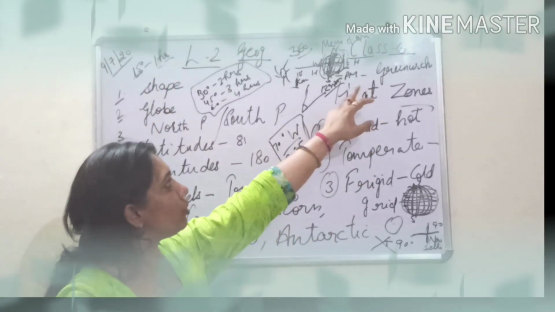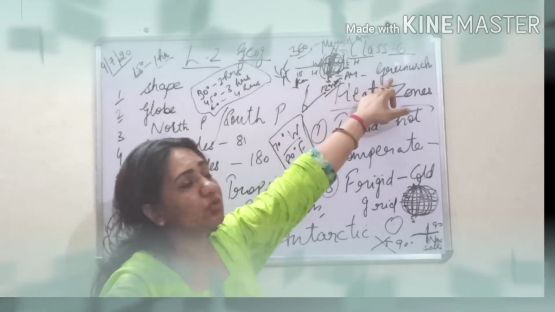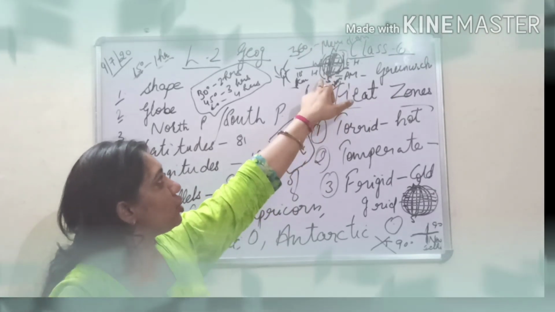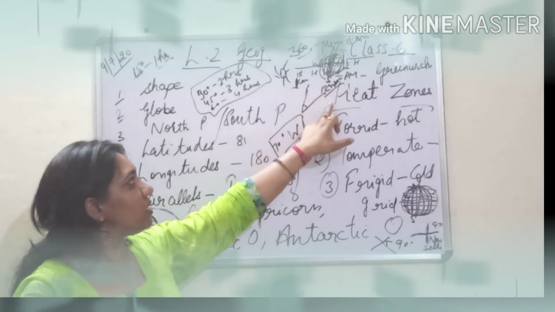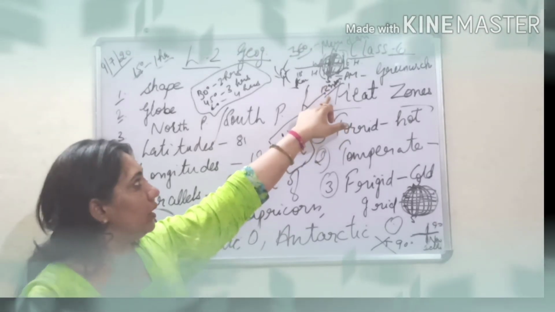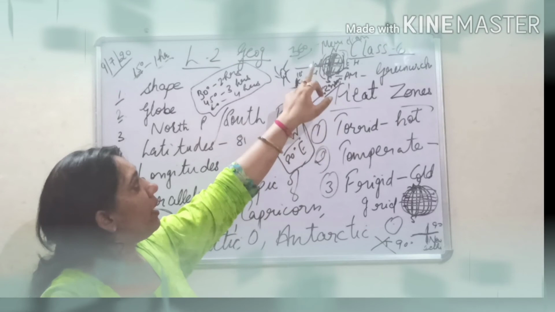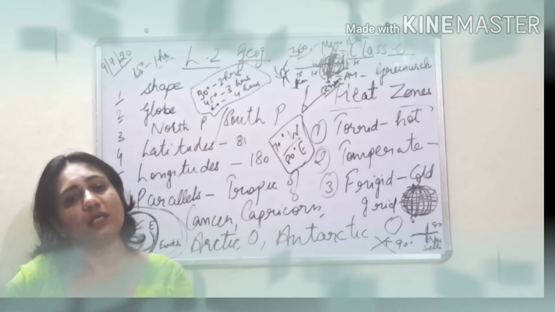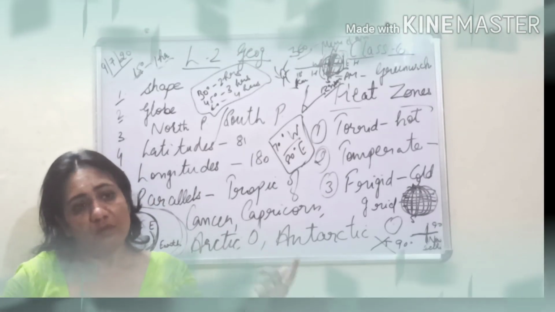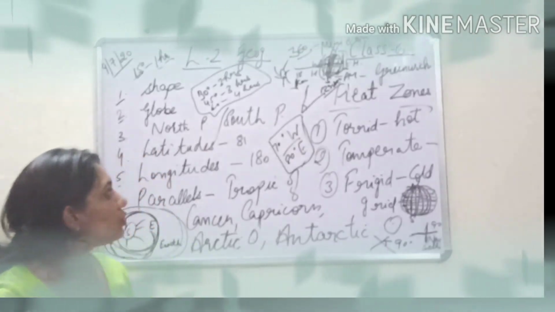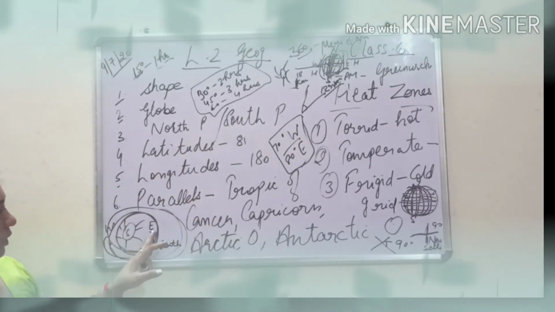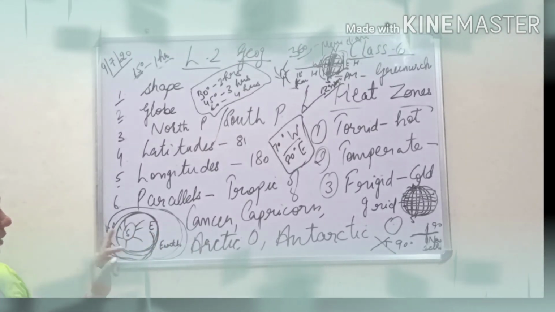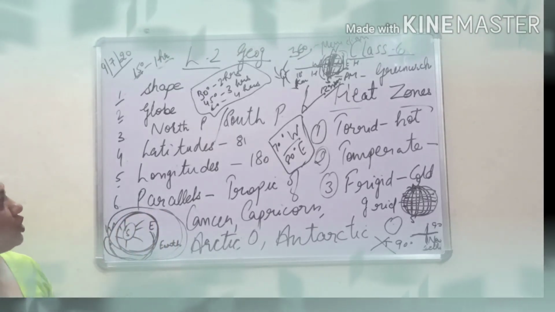And heat zones I have already told you, and the line of prime meridian is also known as Greenwich, which is a place in London, UK, and it is assumed that this meridian is 12 noon, midday, when the sun is just above our head. And then we have learned the time taken by the earth to complete one rotation. It is 360 degrees, and 15 degrees is assumed to be 1 hour. So this much is to be learned by you, and we have learned that the sun appears to move from east to west and the earth rotates from west to east. So this much you need to know.